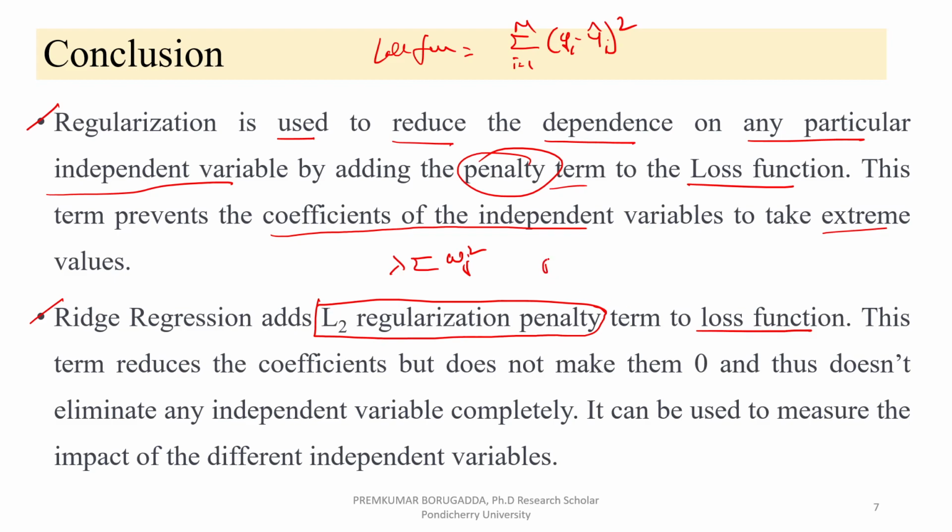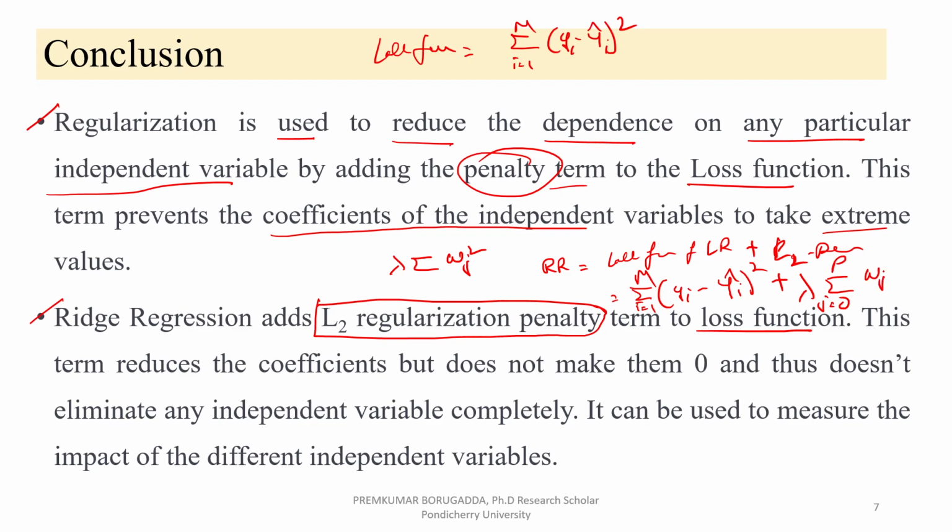So ridge regression is nothing but the loss function of linear regression plus the L2 penalty, which means sigma i equal to 1 to m (yi minus y hat) whole square plus lambda multiplied with sigma j equal to 0 to p Wj whole square.